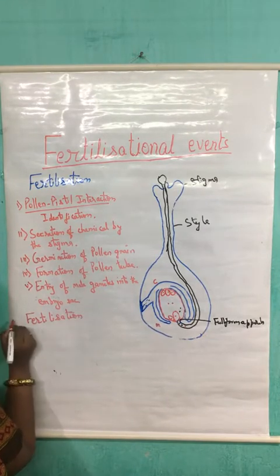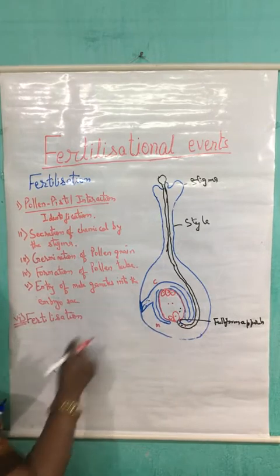Fertilization, this is the next event. Now, what happened?